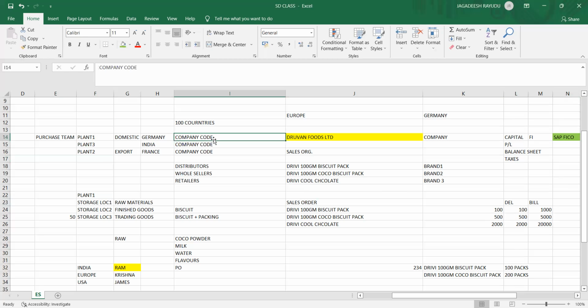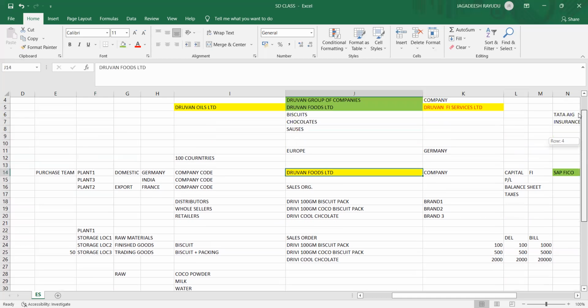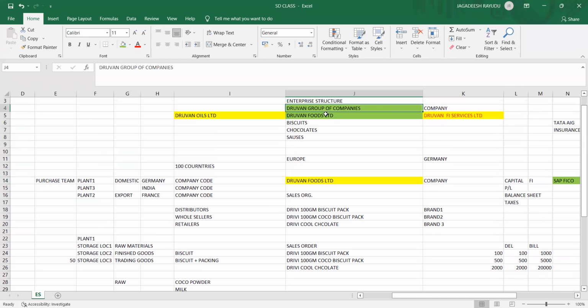So if you would like to represent any company, like if you'd like to raise a sales order, or a purchase order, whatever you want to do on the SAP system on behalf of this company, Dhruvan Foods Limited, first you need to create this company. Before that, if it is part of a group of companies, then you have to create a group of companies. Then you are going to create company codes, either based on the region or based on the domain. It depends on the customer's interest. Then you are going to create the sales organization.